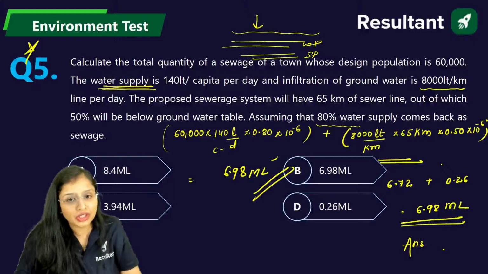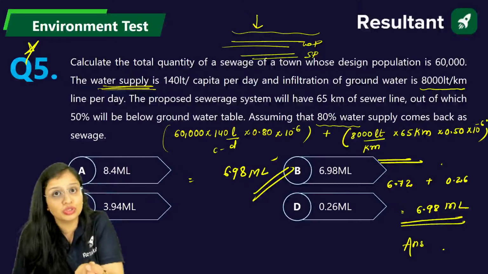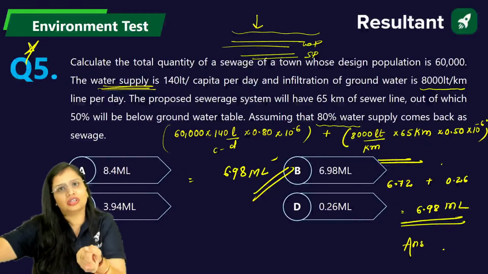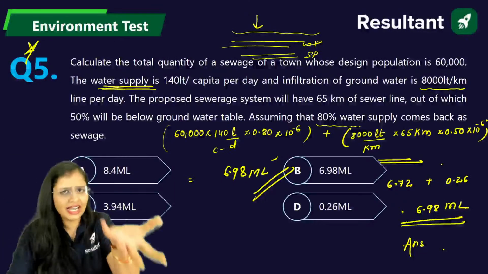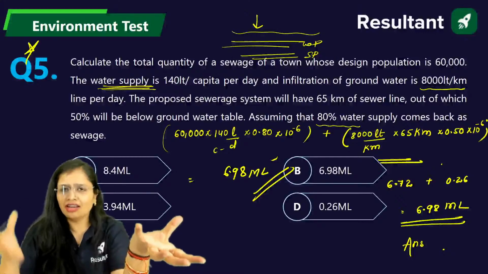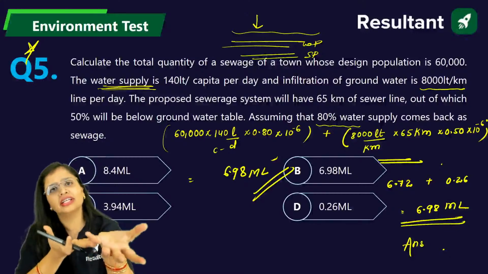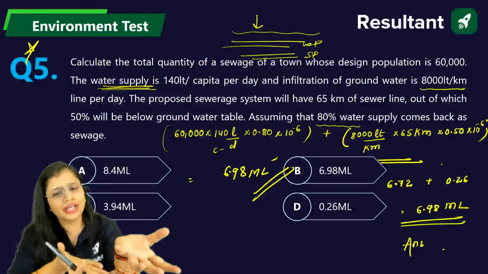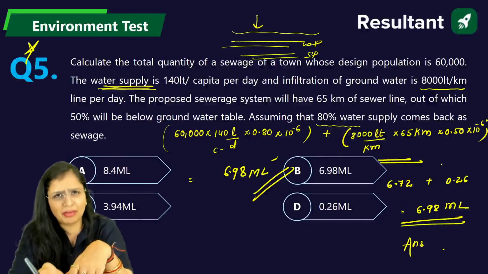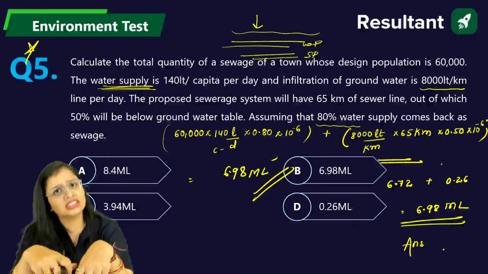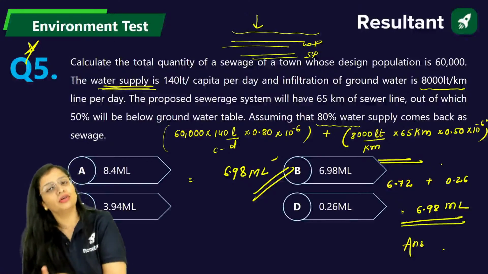So it is asking what the total quantity of sewage is. That water is technically not water produced from sewage, but since it is clear water, or any water going from the ground into the sewer line, it will be considered as sewage. For example, if there is dirty water and I have clean water, and I pour the clean water into the dirty water, definitely that clean water will also become dirty water. Similarly, the water going inside the ground generally has only inorganic particles, but if it goes and mixes into the sewage, definitely it will be part of the sewage only. Then you can't say that it was carrying only inorganic particles.